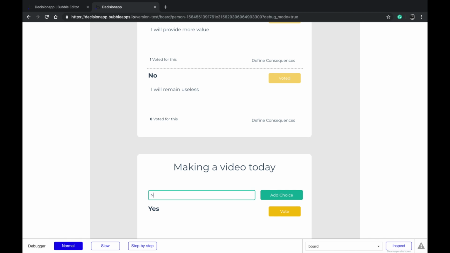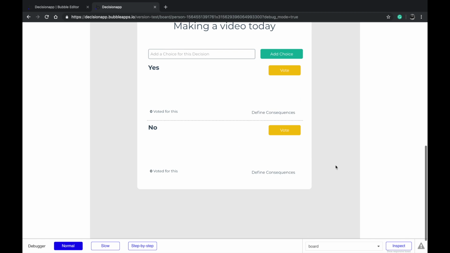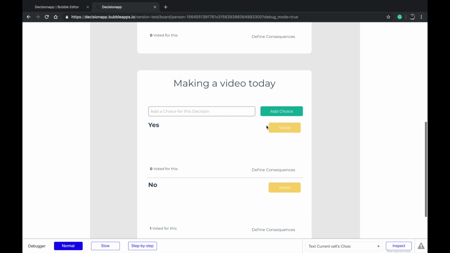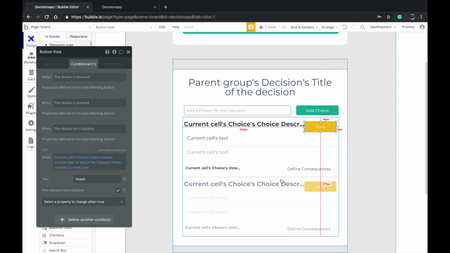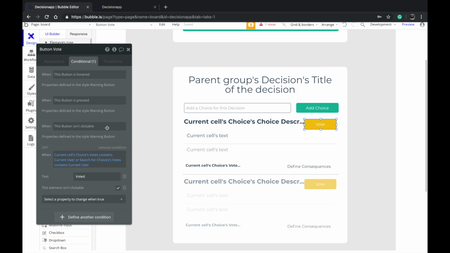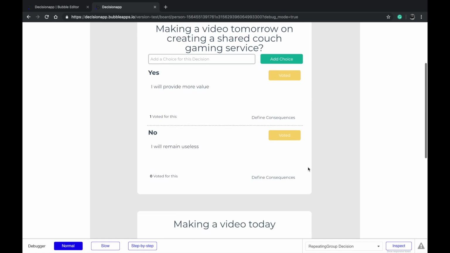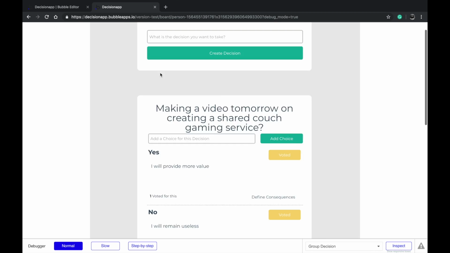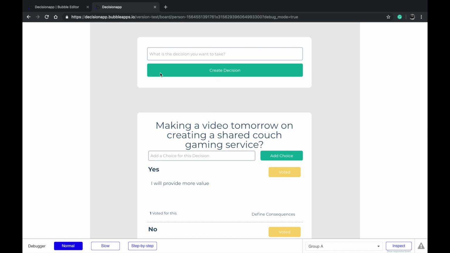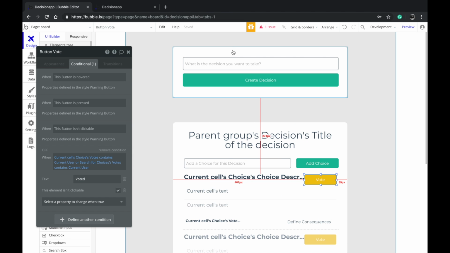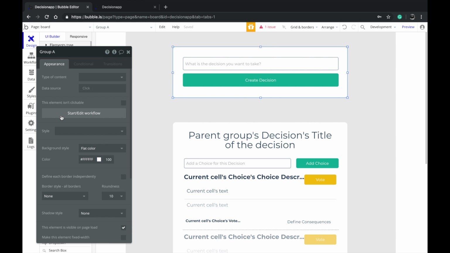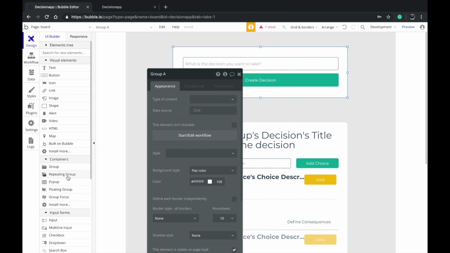Yes and no. So if I vote for any one of those, it will not allow me to vote for this. It says voter here, so we need to change that. You don't want to display everything voted, so you can see which one I voted for. If you want this, you can go deep into adding consequences and stuff like that. But this isn't. Oh yeah, by the way, I need to add a share button so that the users can share this decision board with other people.